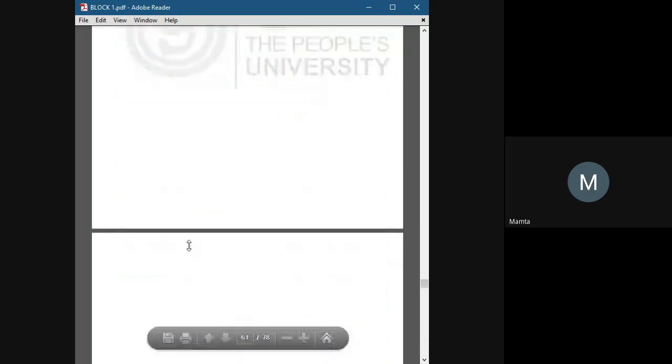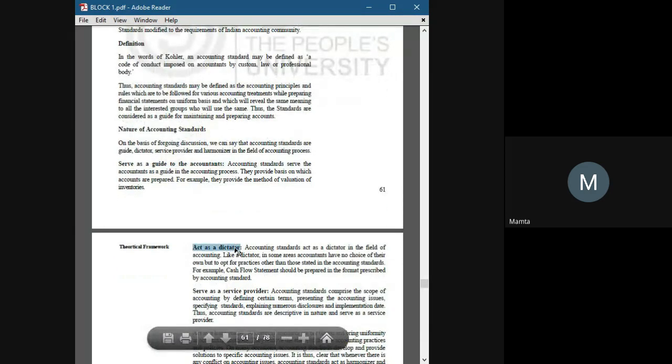It acts as a dictator. Accounting standards act as a dictator. Like, we have to follow the rules. When we create a balance sheet, it can be vertical or horizontal. If we are creating a vertical balance sheet, then we have to follow the accounting standard of the vertical balance sheet. But if we are creating a horizontal balance sheet, then we have to follow the rules and regulations that come under the horizontal balance sheet. So it acts as a dictator.